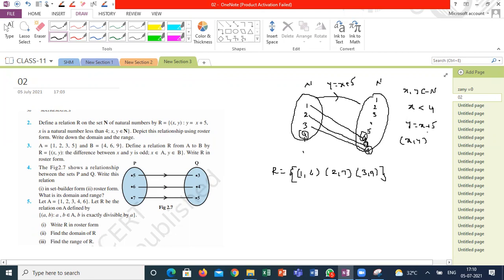If I'm taking 4, I'm violating the condition. Sorry, 3 plus 5, 3 comma 8. If I am taking 4 as the input of x, but x is limited to less than 4. So these are the ordered pairs for this relation. This is the roster form. Am I right? Is this the roster form?